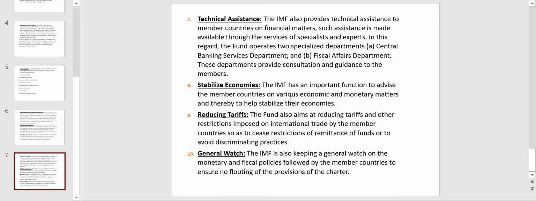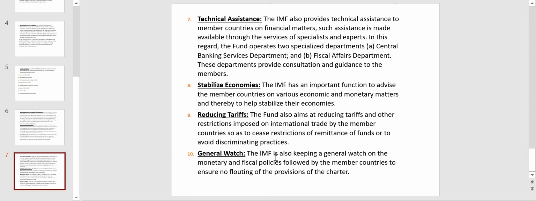Next, stabilize economies. The IMF has an important function to advise the member countries on various economic and monetary matters, and thereby to help stabilize their economies. Reducing tariffs. The fund also aims at reducing tariffs and other restrictions imposed on international trade by the member countries, so as to cease restrictions of remittance of funds or to avoid discriminating practices. So reducing tariffs also will be one of the functions of IMF.